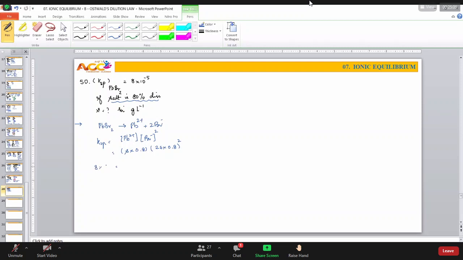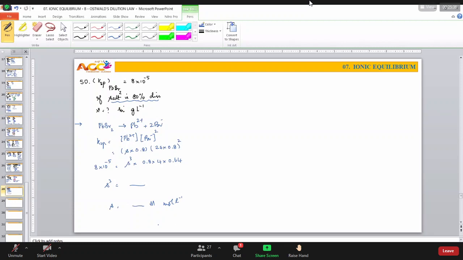8 into 10 power minus 5 is equal to S cube into 0.8 squared, which is 0.64. S cube is equal to something. S is equal to something. But remember, this is molarity. This is moles per liter. He is asking in grams per liter.